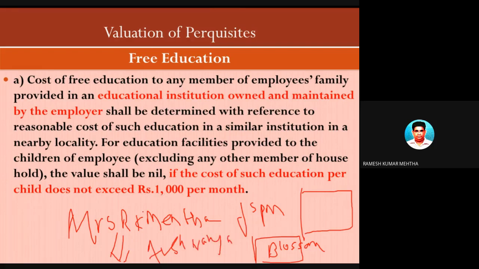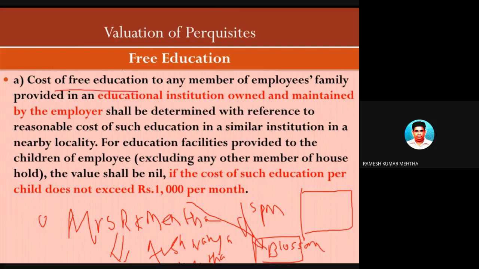Now, Aishwarya Mehta is pursuing her schooling, and JSPM tells that ये जो ऐश्वर्या मेहता को इधर डाल दो, and we are going to charge nominal or zero. So there is some benefit which is coming to Mr. Ramesh Kumar Mehta because of the employee-employer relationship. So this is free education or concessional education provided by the employer to the employee. So there is a value attached to it, and we have to find out the value attached to it.